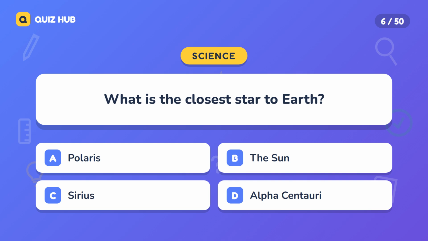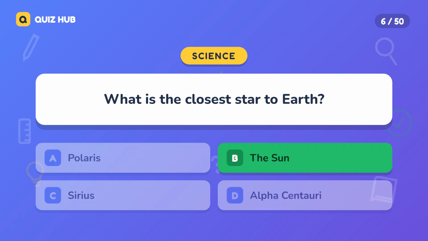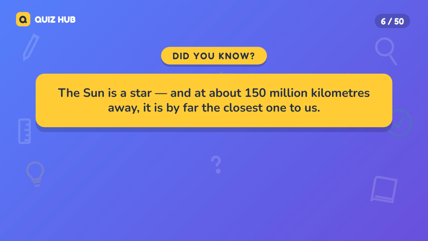Question 6. What is the closest star to Earth? A. Polaris. B. The Sun. C. Sirius. D. Alpha Centauri. The correct answer is the Sun. The Sun is a star, and at about 150 million kilometers away, it is by far the closest one to us.